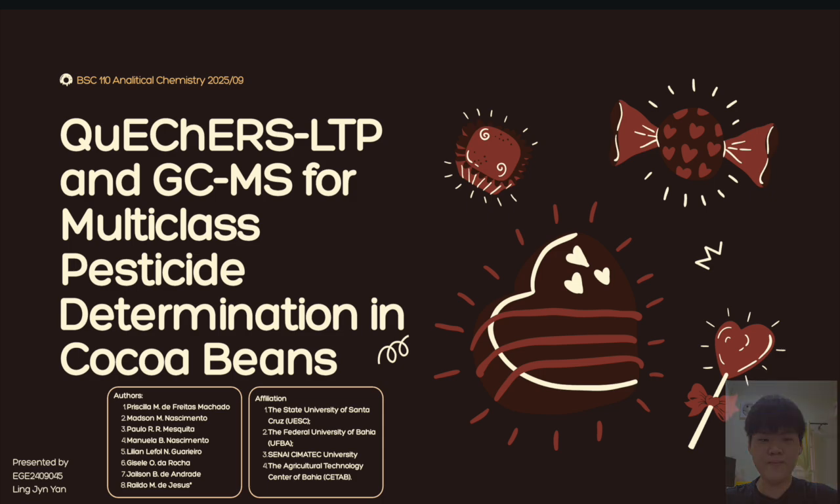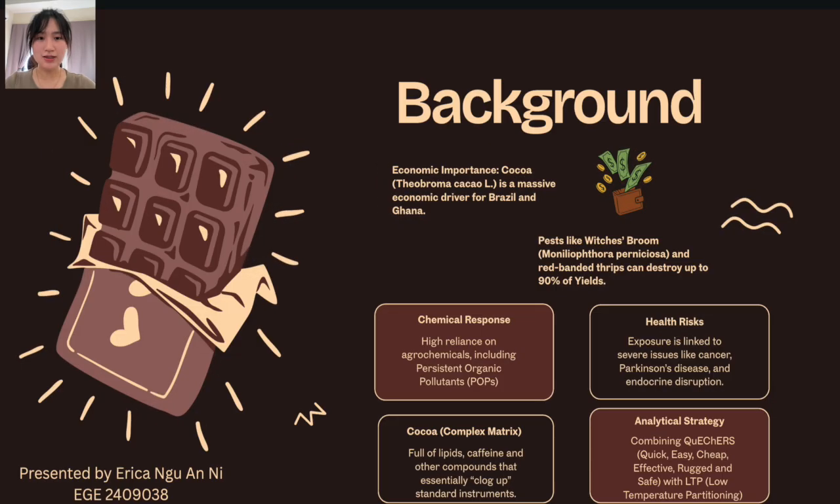Cocoa Beans. Cocoa is a massive economic crop for Brazil, but farmers face challenges from witches' broom disease, which can destroy up to 90% of yields. To save their crops, producers rely on agrochemicals classified as persistent organic pollutants. These are linked to several health risks, including cancer and Parkinson's disease.